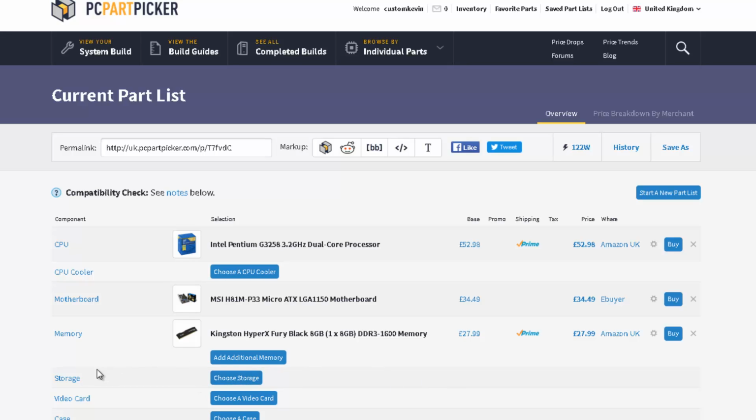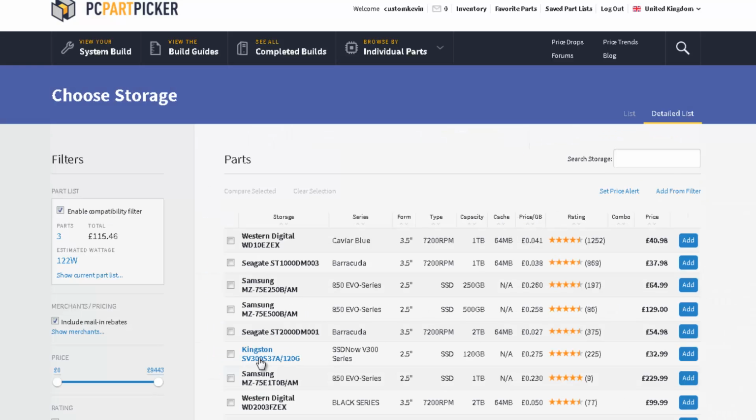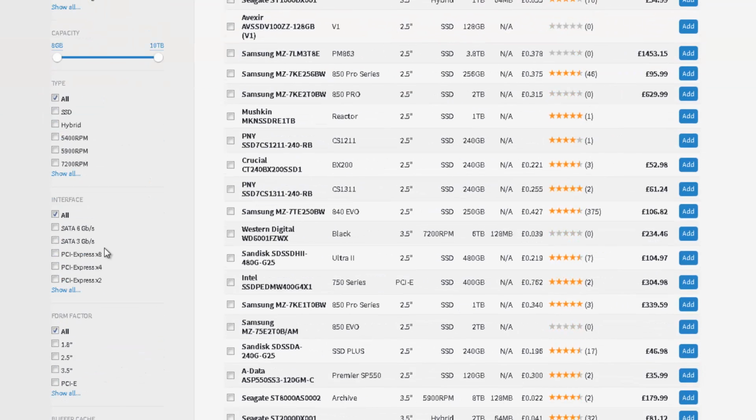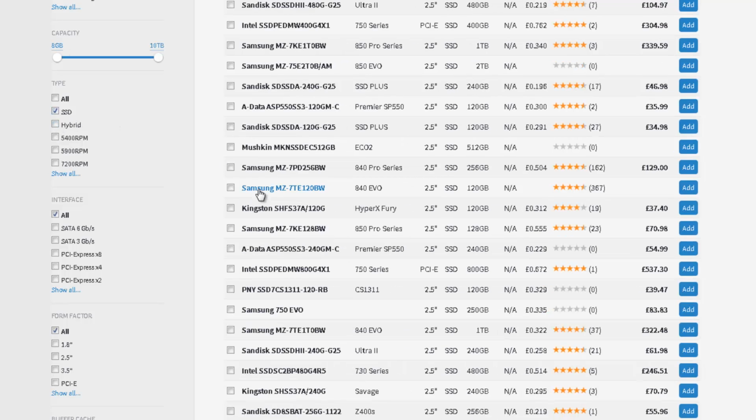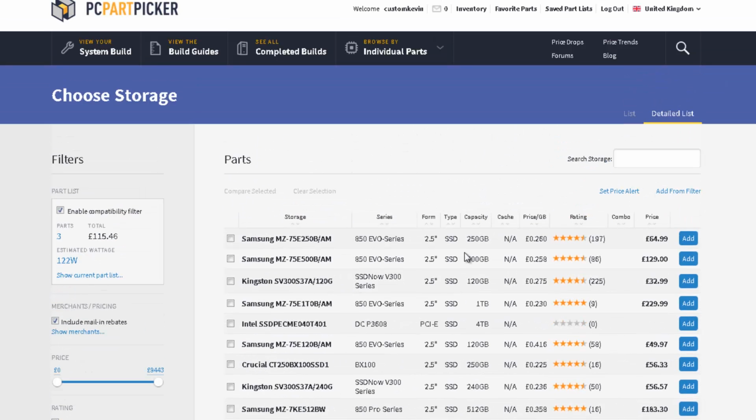And then the last thing that you need to make a computer, these are the parts that you need, is storage. Now, always build a PC with SSDs. Tick on the filter there for SSDs only. And what size you want then again is up to you. And again, read the reviews on these things. There seems to be a lot of reviews for these top 3 here. And 120 gigs is perfect for what we want.